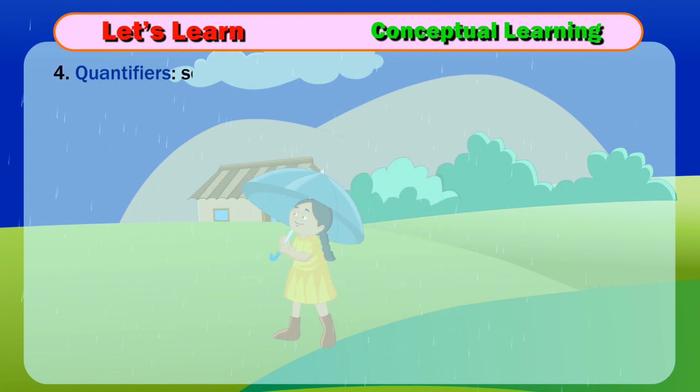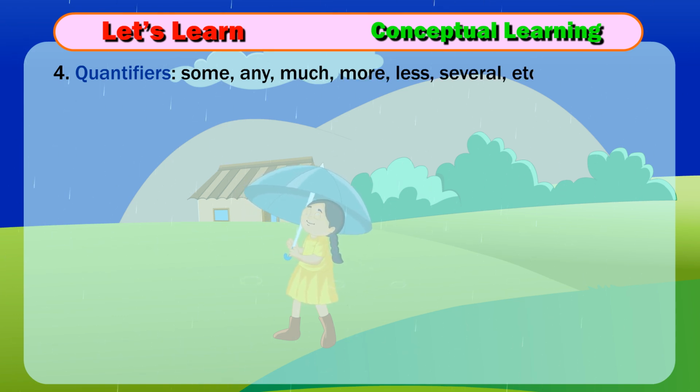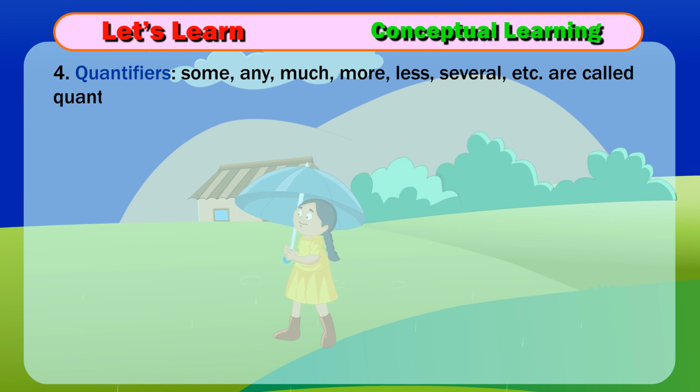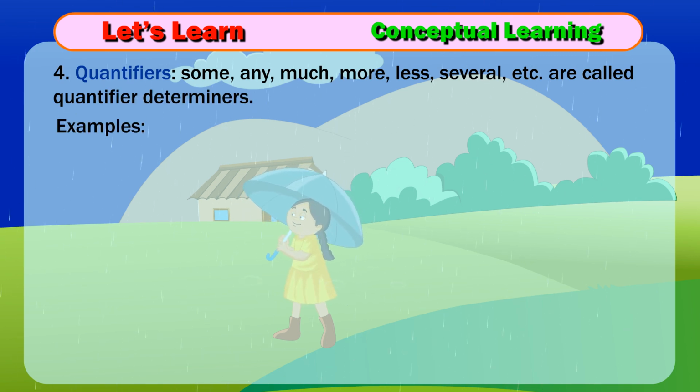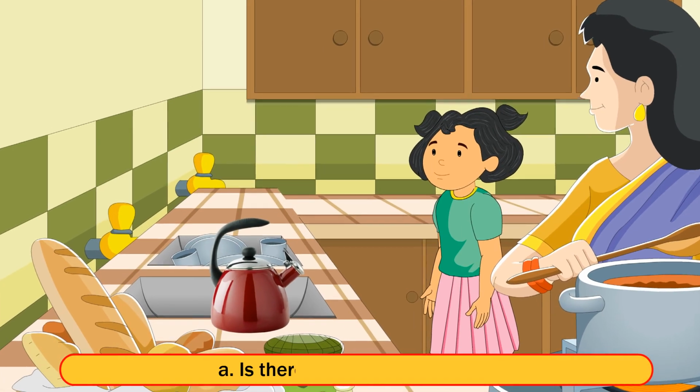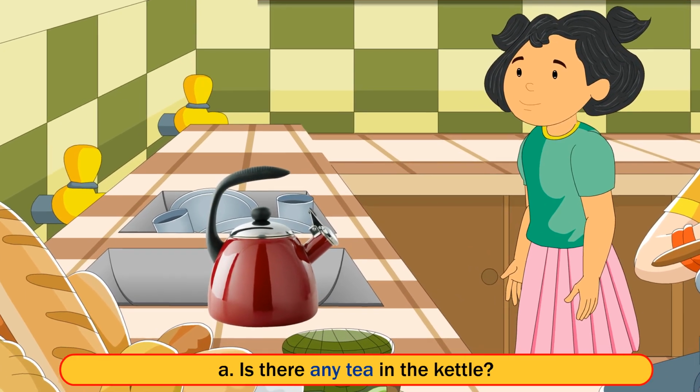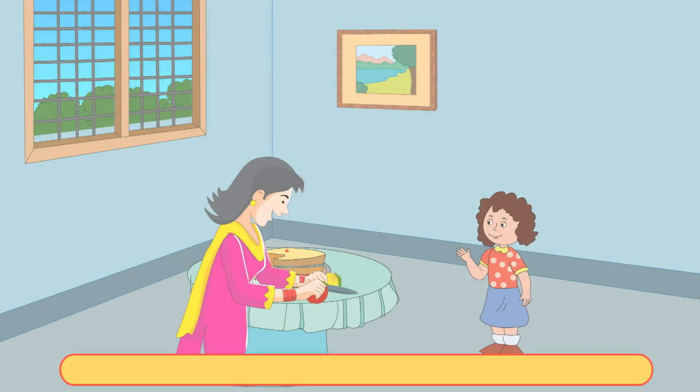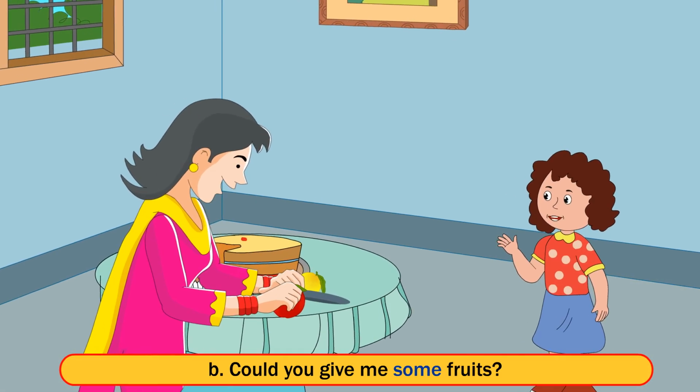4. Quantifiers: some, any, much, more, less, several, etc. are called quantifier determiners. Examples: A. Is there any tea in the kettle? B. Could you give me some fruits?